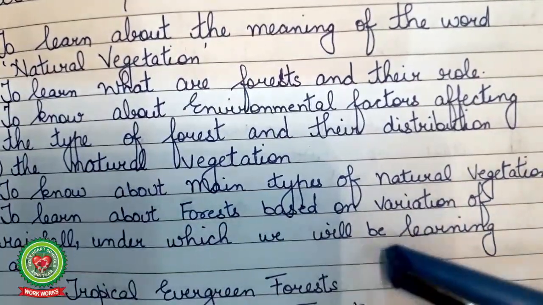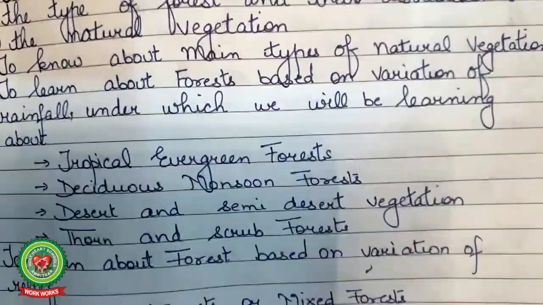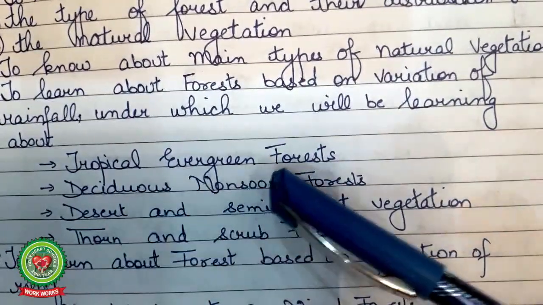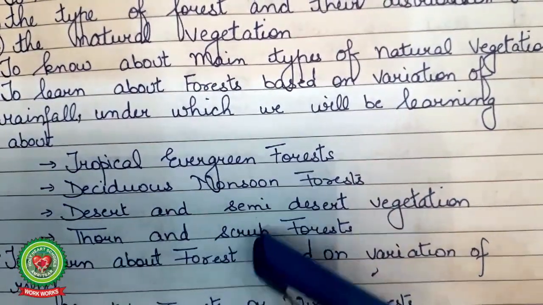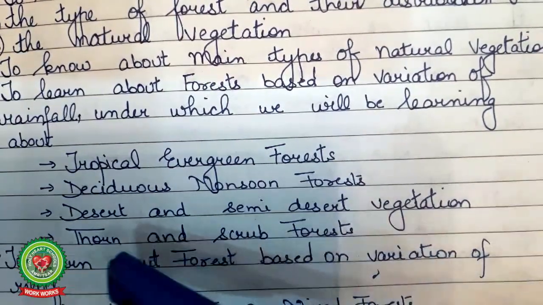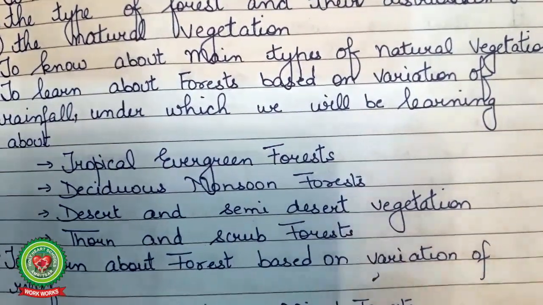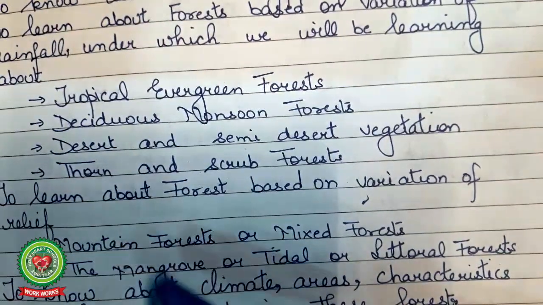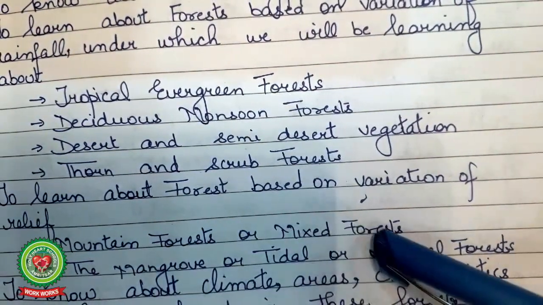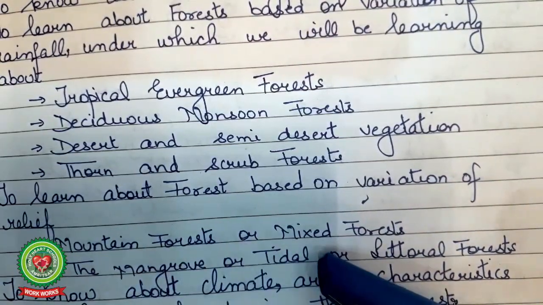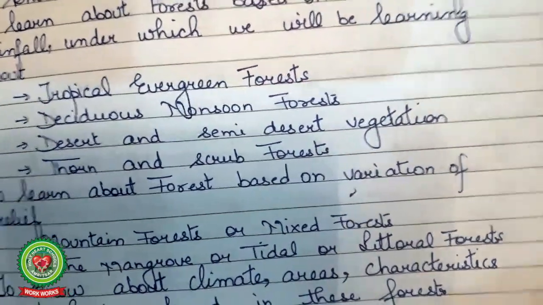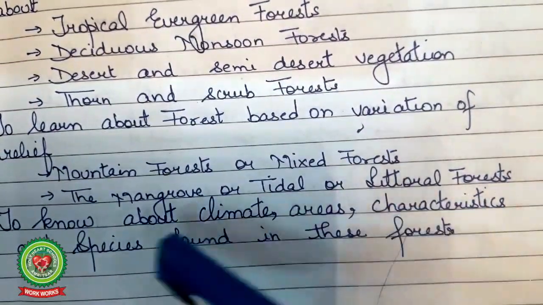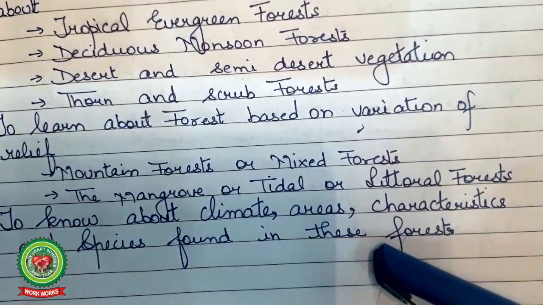under which we will be learning about tropical evergreen forest, deciduous monsoon forest, desert and semi-desert vegetation, thorn and scrub forest, to learn about forests based on variation of relief, mountain forest or mixed forest, the mangrove or tidal or littoral forest, and to know about the climate, areas, characteristics and the species found in these forests.